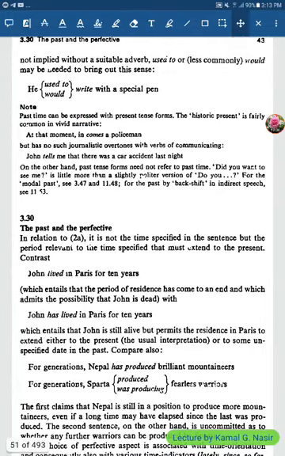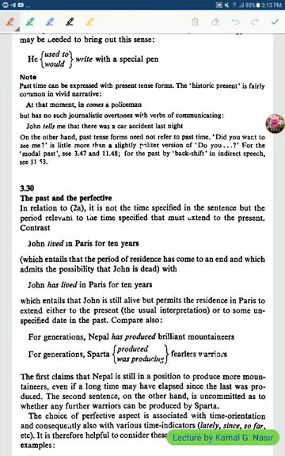We come now to habitual activity. For example, you say, he used to write with a special pen, or he would write with a special pen. Also this is a past. Those expressions refer to the past.